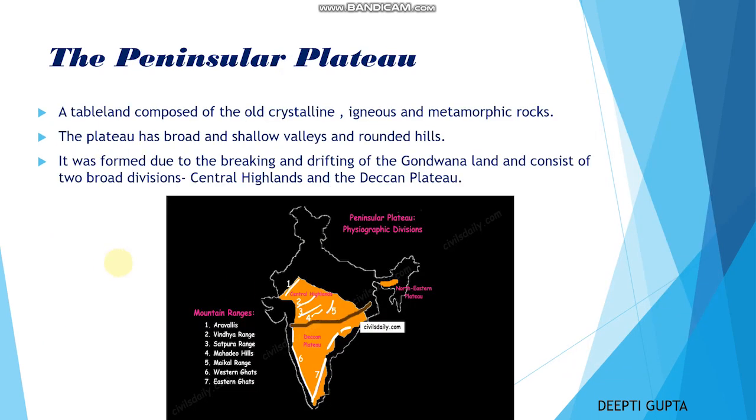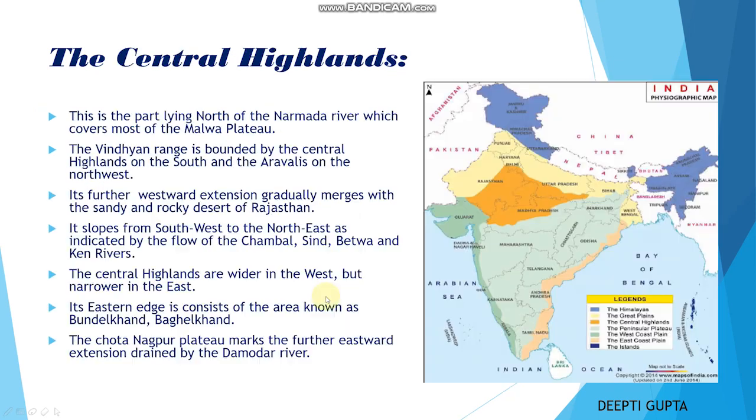You can see here, this is your Central Highland, right? Its eastern edge consists of the area known as Bundelkhand and Baghelkhand. The Chota Nagpur Plateau marks the further eastward extension, drained by the Damodar River.